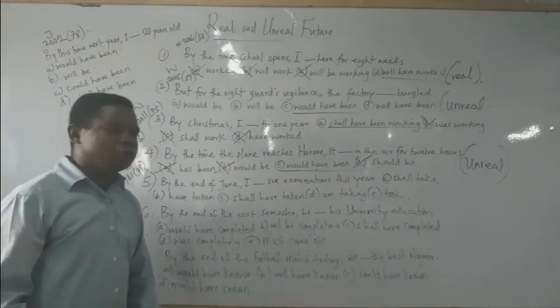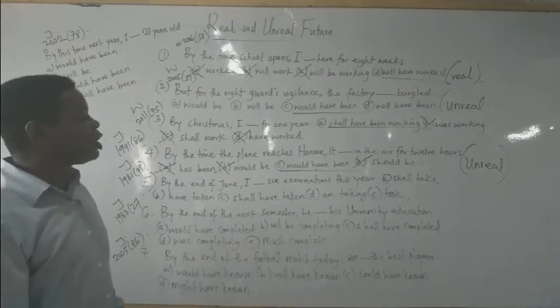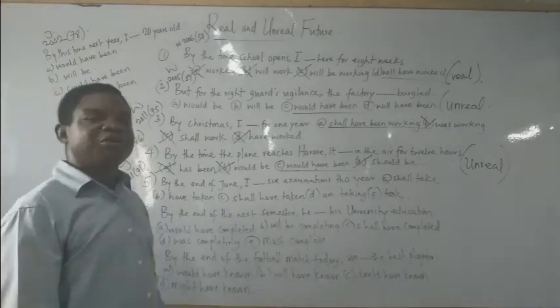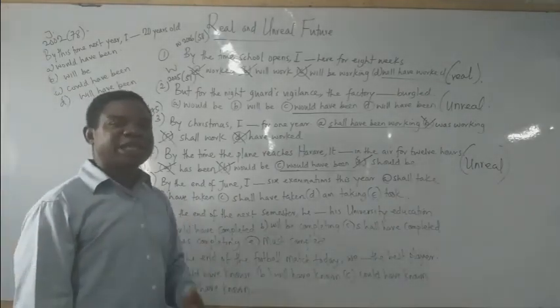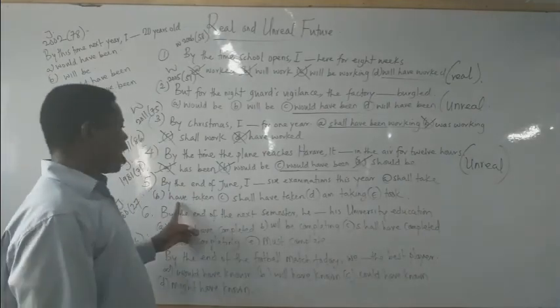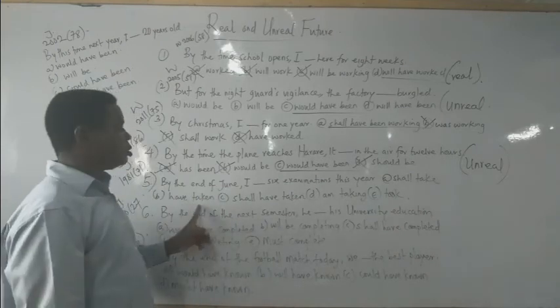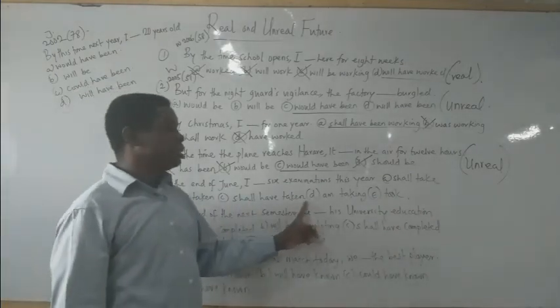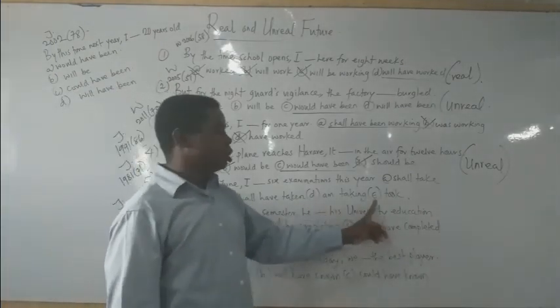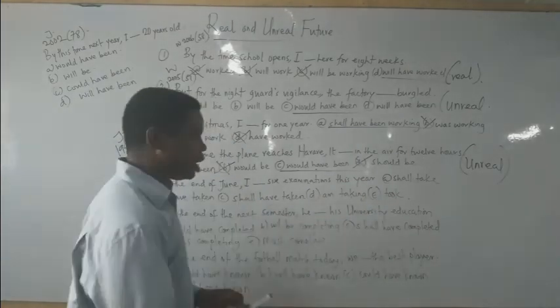Look at this number 5. By the end of June, I dash 6 examinations this year. A, I shall take. B, I have taken. C, I shall have taken. D, I am taken. E, I took. What's the order?